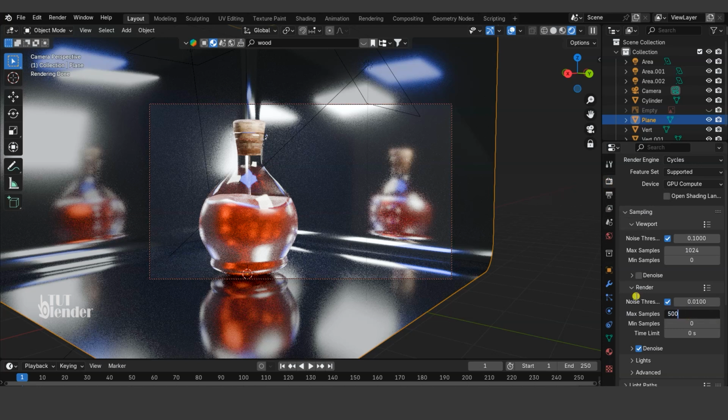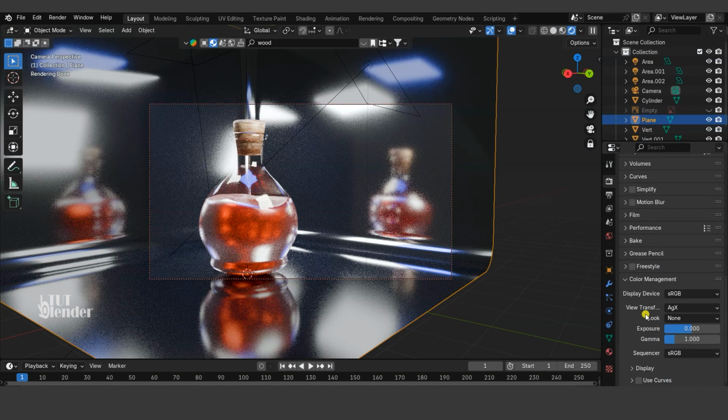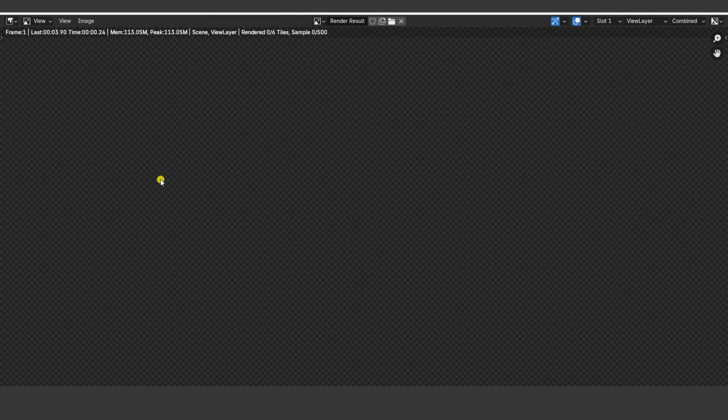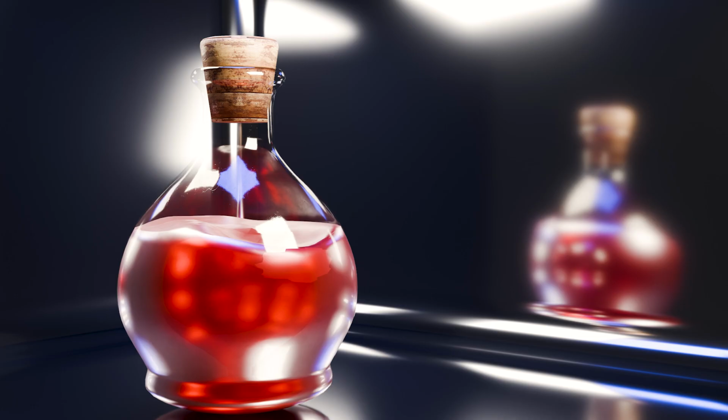Now put the max samples on 500. And put the color management on high contrast. Now just select render image. And wait. And this is our nice potion bottle.